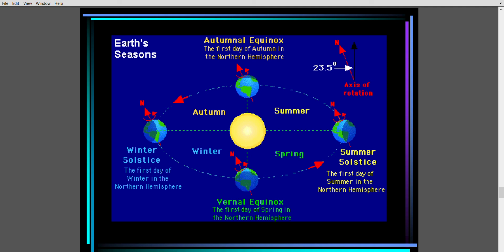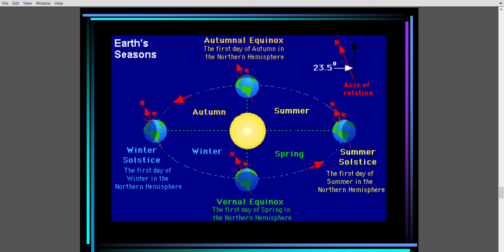Okay, now what is autumn equinox and vernal equinox? First of all, please remember, the word equinox means equal length of day and night. So the first day of autumn, when autumn starts, is called autumn equinox, and the first day of spring in northern hemisphere is called vernal equinox.